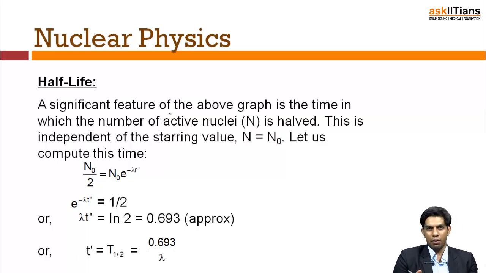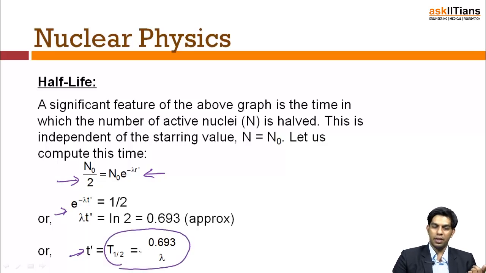Let's walk this through in the form of a mathematical equation. I substitute N by N naught by 2 in the general equation of the population, and I end up getting the half-life as 0.693 divided by lambda, lambda being the rate constant. It's the same lambda which we have over here.